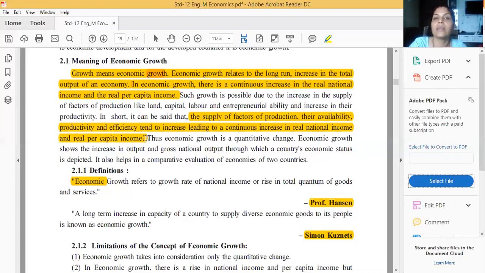Okay. Thus, economic growth is what type of changes?